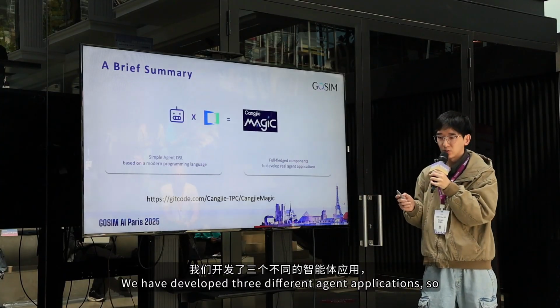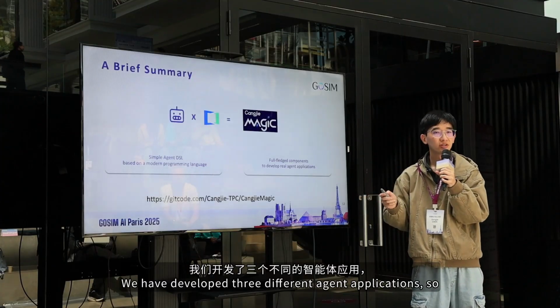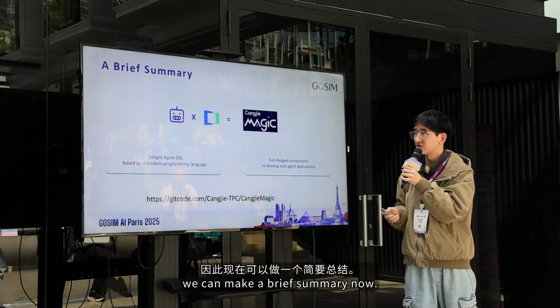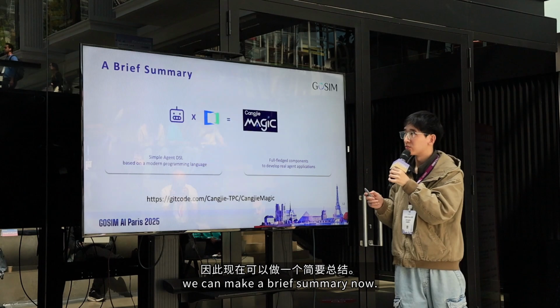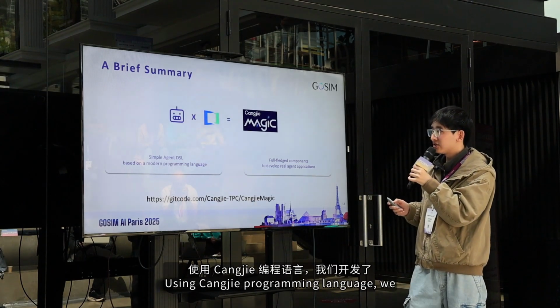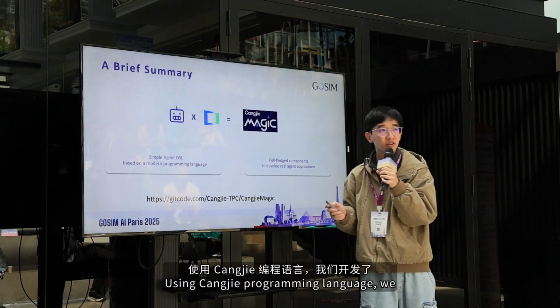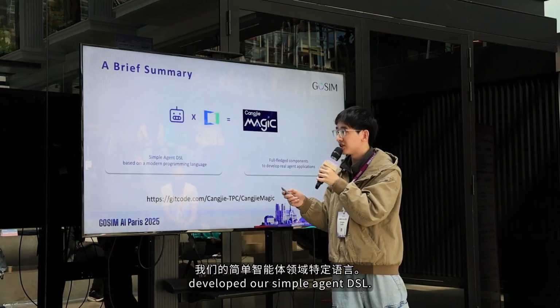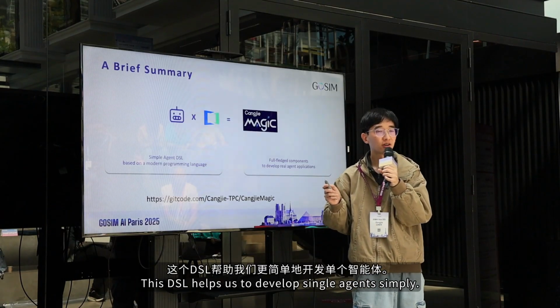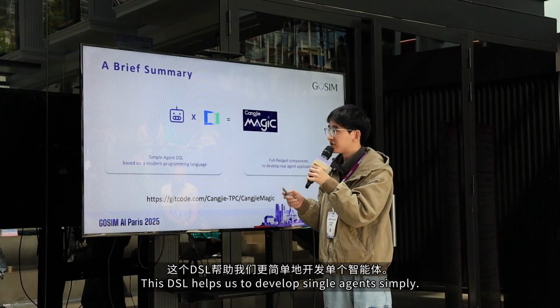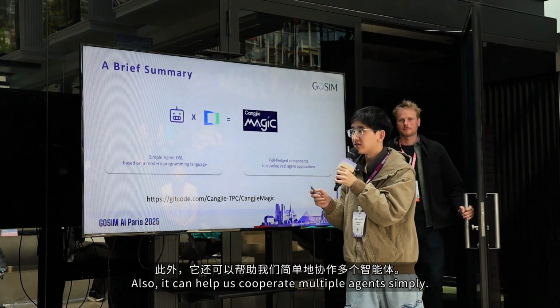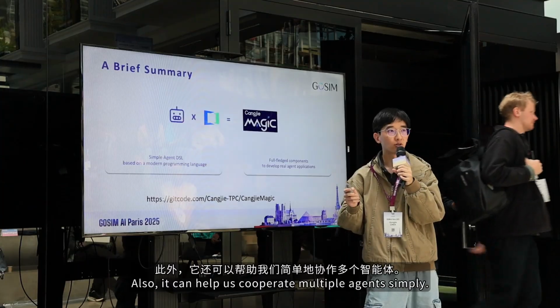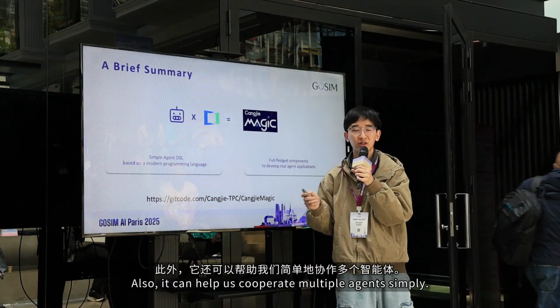Okay, now we have developed three different agent applications, so we can make a brief summary. Using the Cangjie programming language, we developed our simple agent DSL. This DSL helps us develop single agents simply, and it can also help us cooperate multiple agents simply.